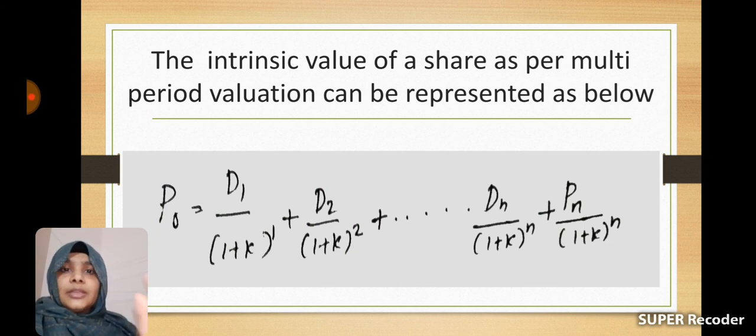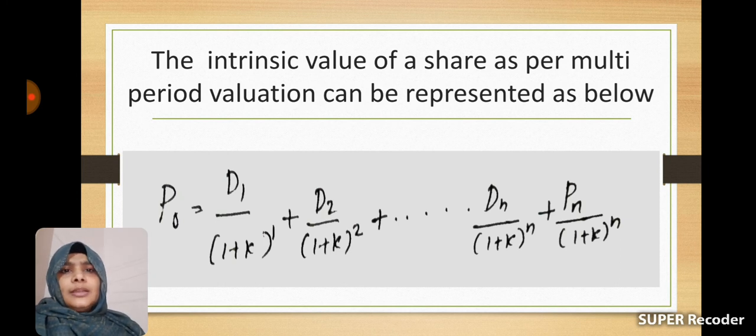The equation for calculating intrinsic value as per the multi-period model is P0 is equal to D1 divided by 1 plus k raised to 1, plus D2 divided by 1 plus k raised to 2, plus etc., Dn divided by 1 plus k raised to n, plus Pn divided by 1 plus k raised to n. That is the present value of D1 plus the present value of D2 plus etc., the present value of Dn plus the present value of Pn. At the end of the holding period, we will sell the share and get an amount, that is Pn, the selling price of the share at the end of the holding period. We have discussed this method in the previous sessions.